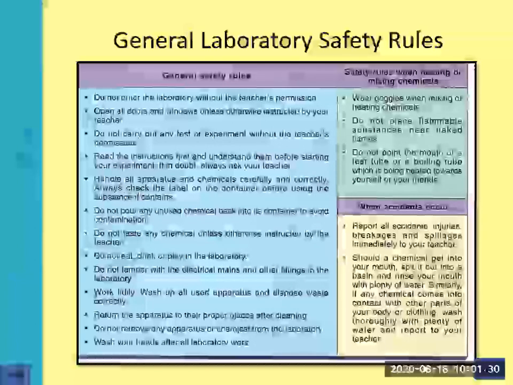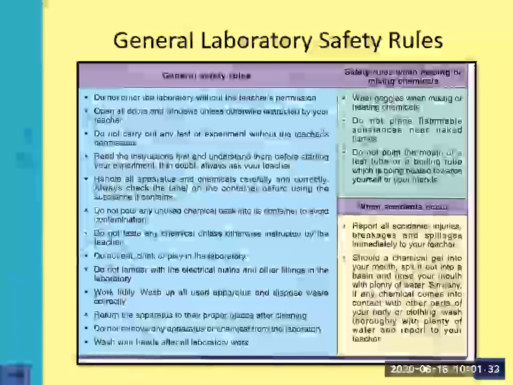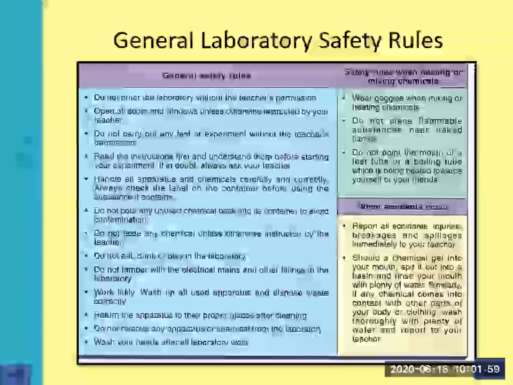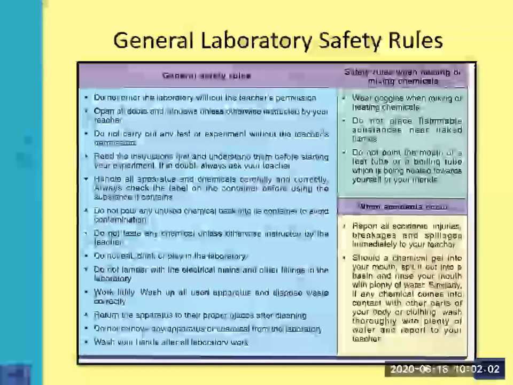Next, handle all apparatus and chemicals carefully and correctly. Always check the label on the container before using the substance it contains. Next is, do not pour any unused chemical back into its container to avoid contamination. Contamination means if we put the unused chemical back into the container, it will be infected, and we cannot use it or reuse it next time.